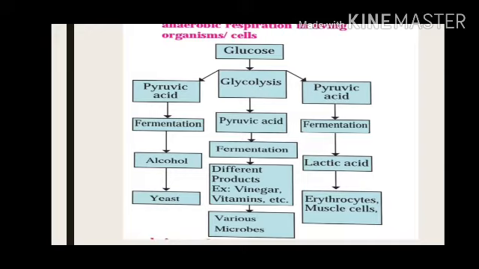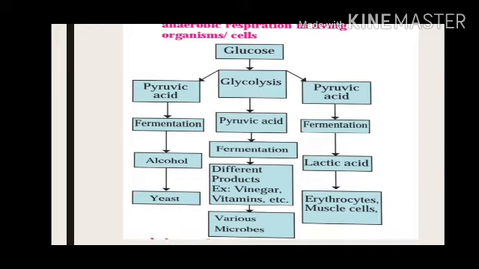See at the center of the flow chart, glycolysis, it starts with glucose. Glucose will undergo glycolysis. After the glycolysis process is completed, pyruvic acid is formed. Now there are two chances. There are two things that can be produced when this pyruvic acid undergoes fermentation.